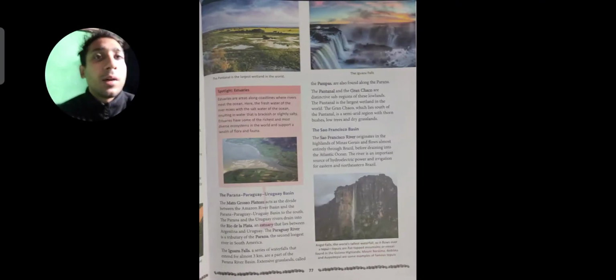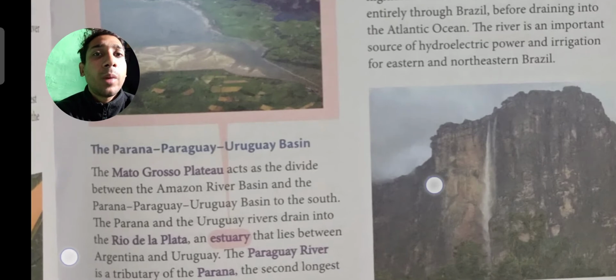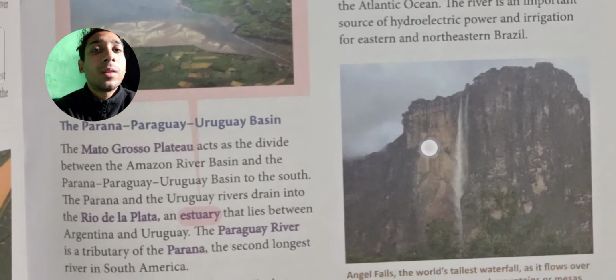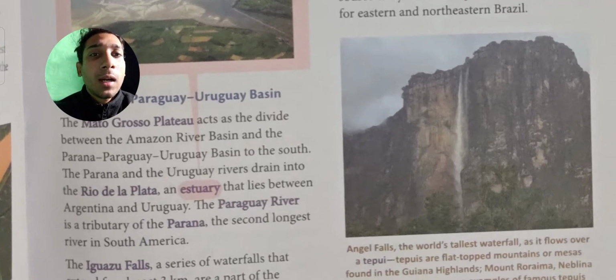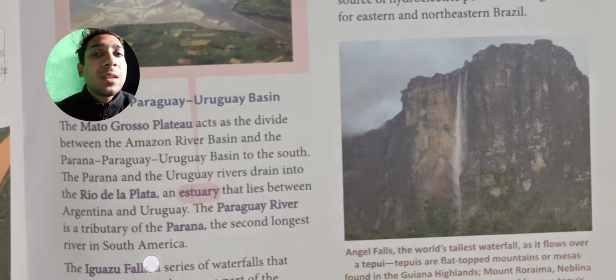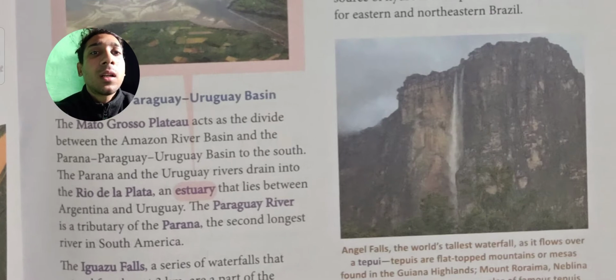After that we will go to the Parana-Paraguay-Uruguay basin. The Mato Grosso Plateau acts as the divide between the Amazon river basin and the Parana-Paraguay-Uruguay basin to the south. The Parana and Uruguay rivers drain into the Rio de la Plata, an estuary that lies between Argentina and Uruguay. Means there is a plateau which acts as the divider between the Amazon river basin and the Parana-Paraguay-Uruguay basin, which is situated on the south side.